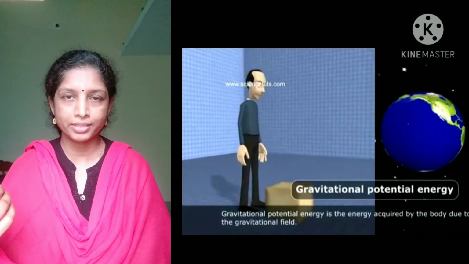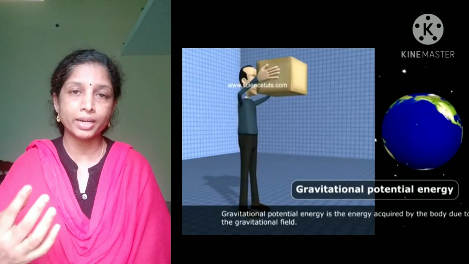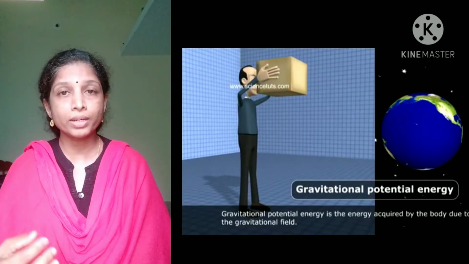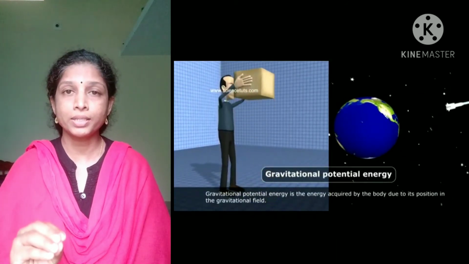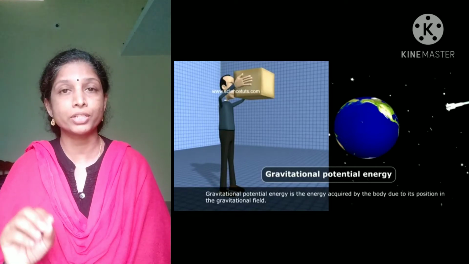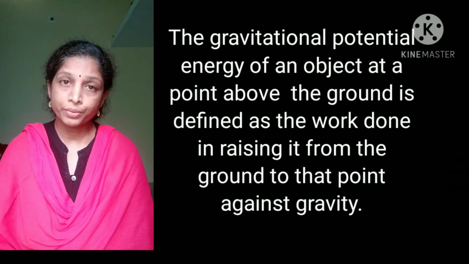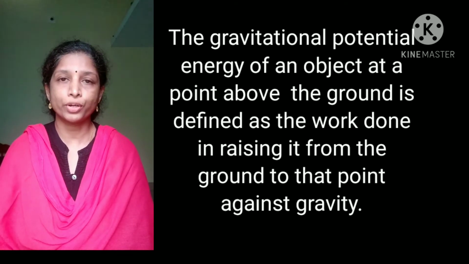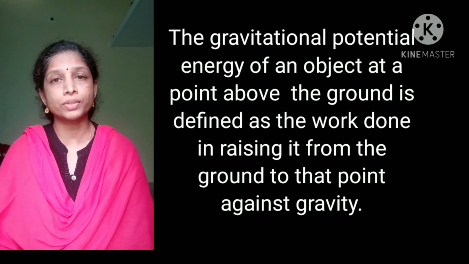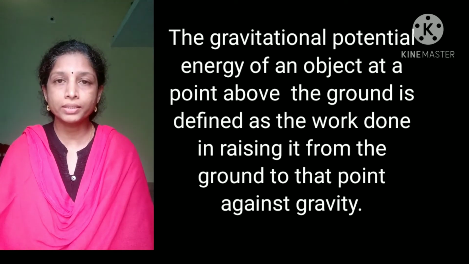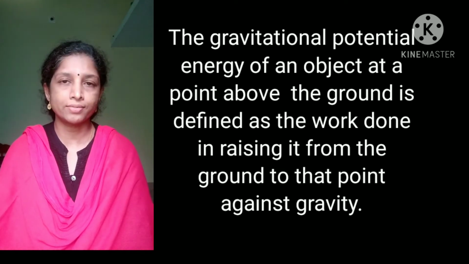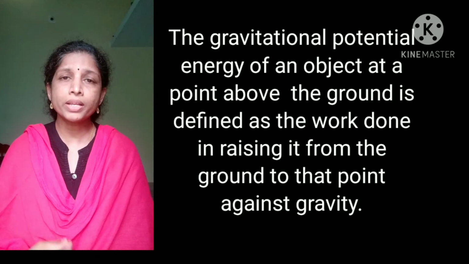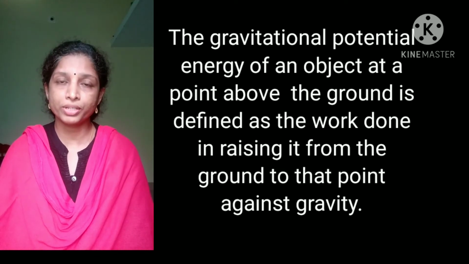Now, an object increases its energy when it is raised to a certain height. To raise that object to a certain height, we have to apply force. So certain work has to be done to raise the object against gravity. And that work done is stored as potential energy, and it is known as gravitational potential energy. So the gravitational potential energy of an object at a point or at a certain height from the ground is defined as the work done to raise that object from the ground to that point against gravity. Is it clear?